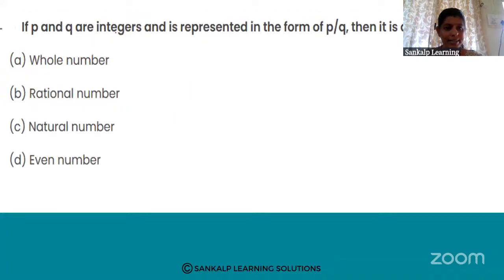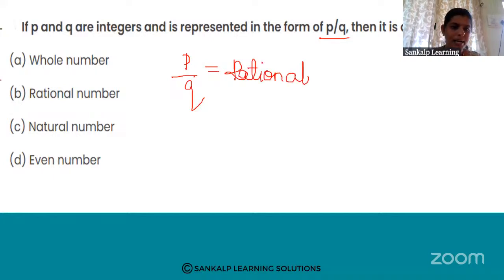If P and Q are integers and a number is represented in the form of P by Q, then it is a, see, P and Q are integers. Integers means it may be negative, positive or 0. The number can be represented in the form of P by Q. That set of numbers we call rational numbers. We already know about rational numbers. That means option B is right. Okay.